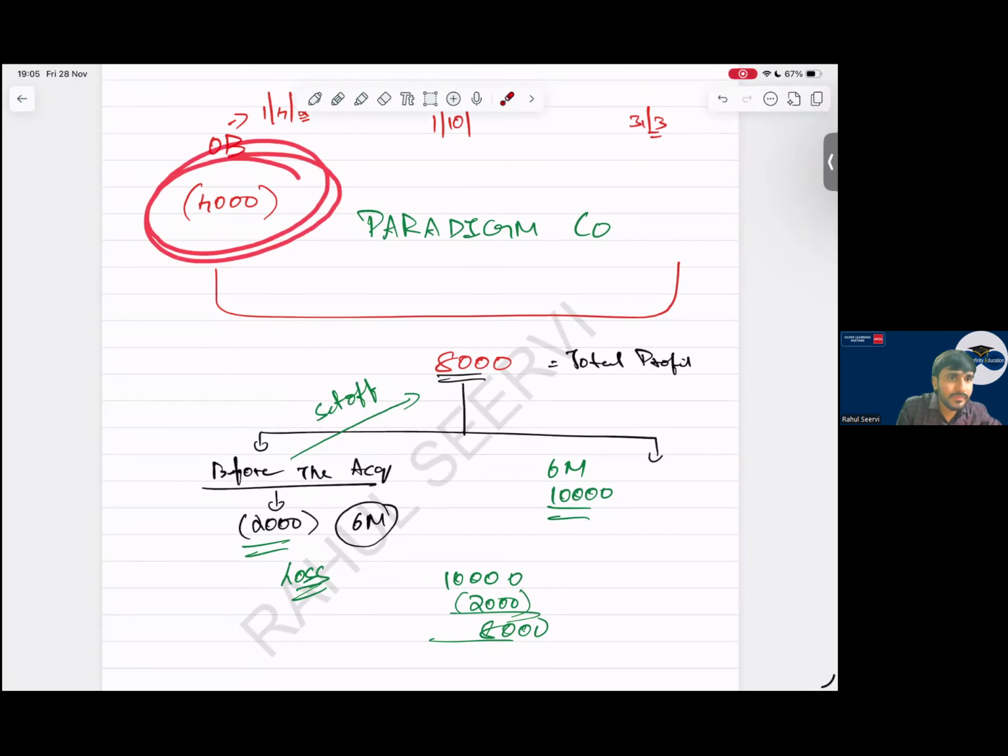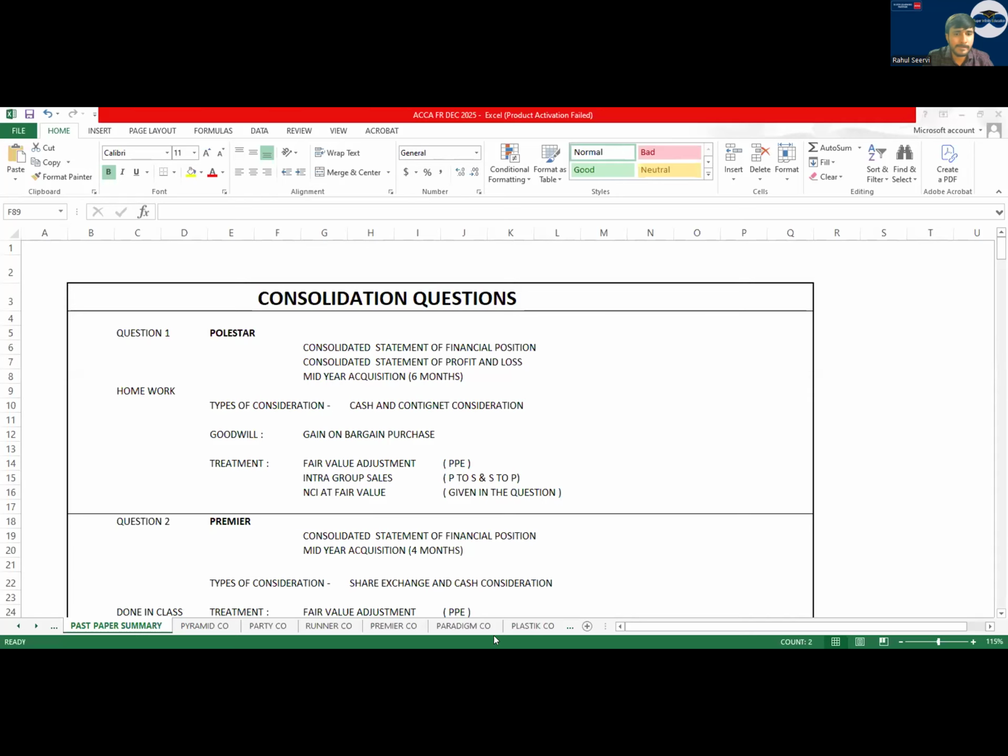In this one question, what did we see? They mentioned that this 4,000 was the loss. Let me show the question now. Let me share the excel sheet. Is the same excel sheet visible? Can you see the excel sheet, everyone? Yes, you can see.